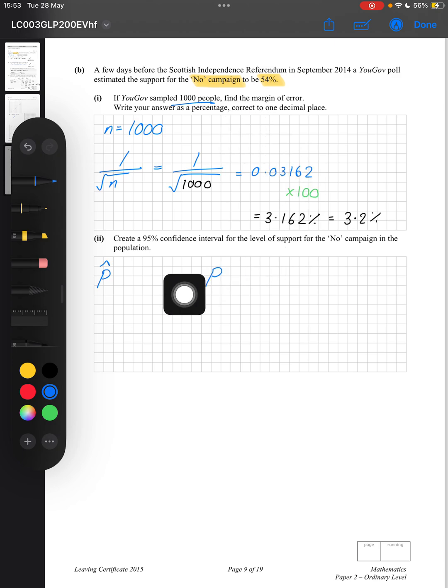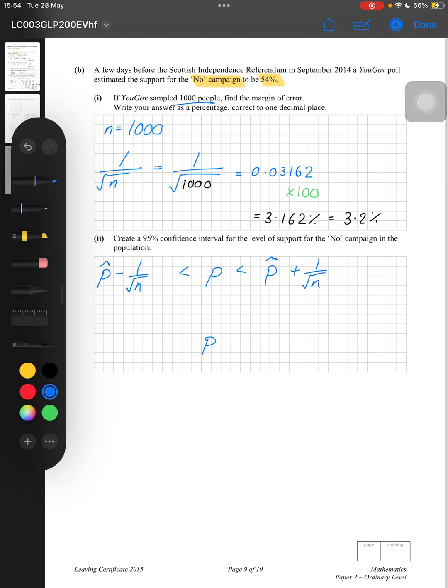So what we're going to do is say it could be 54%, or it could be 3.2% less than this. So it could be the margin of error less than this. Likewise, the 54%, it could be the margin of error more than that, so we're also going to add on the margin of error.